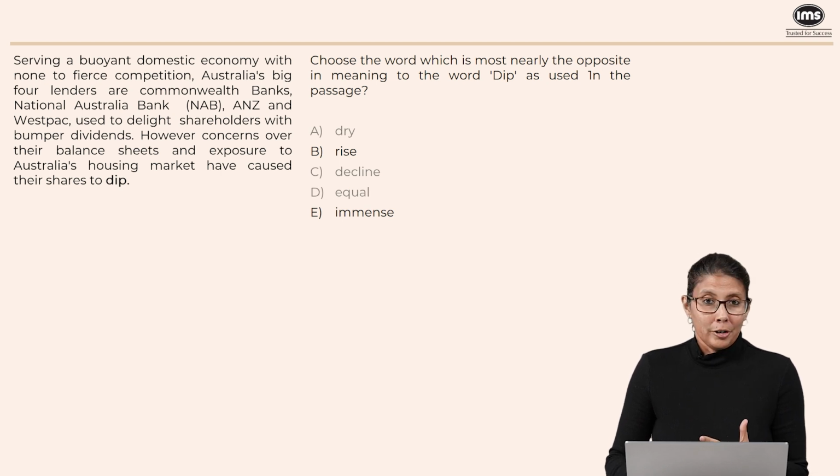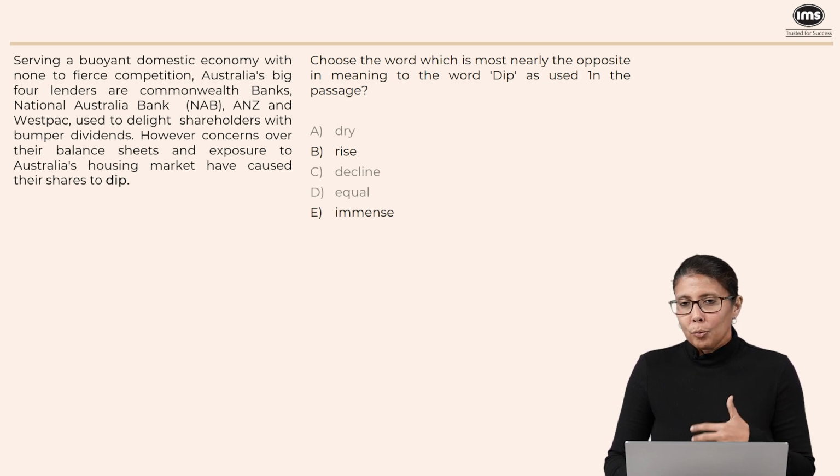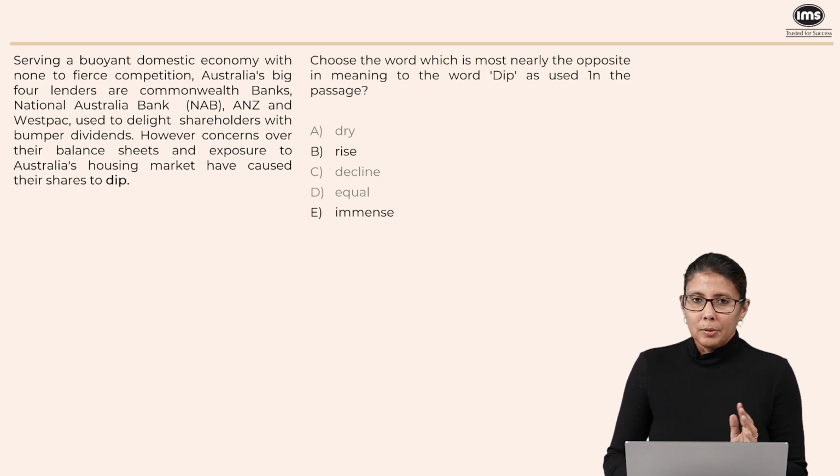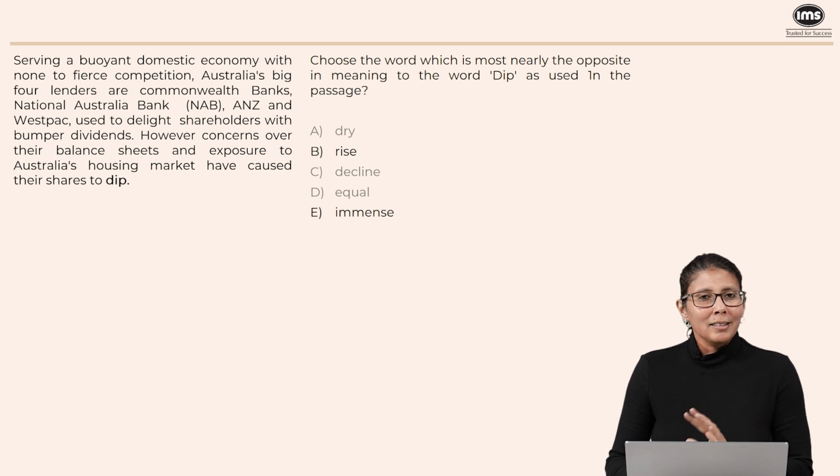Immense means a lot or intense or a huge magnitude of something. It is pretty much the opposite of dip, but in a very, very different way. Here, we are using the word dip in the sense of decline. So we need the opposite momentum, which is going to be increase or rise. Immense simply means having a large mass or a large quantity of something, but it doesn't really indicate the direction of movement. And that is why E cannot be our answer. So our answer would have to be option B.